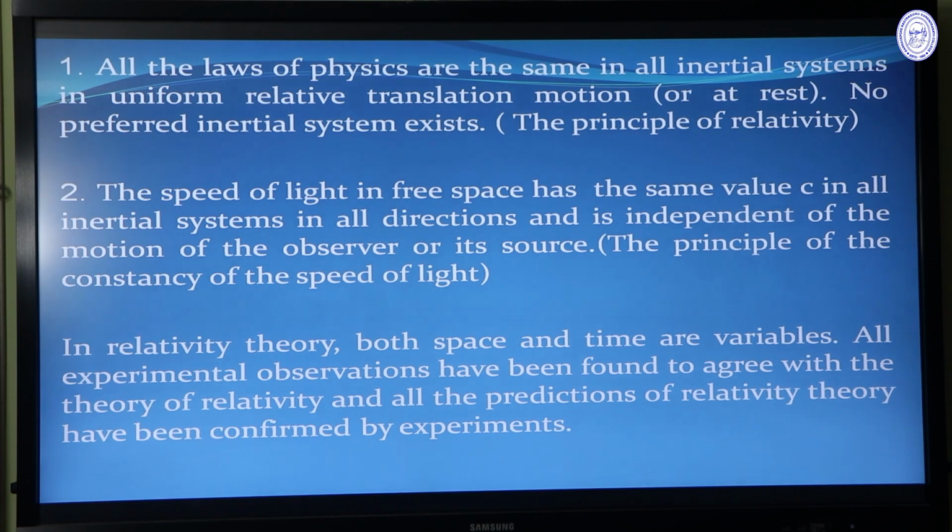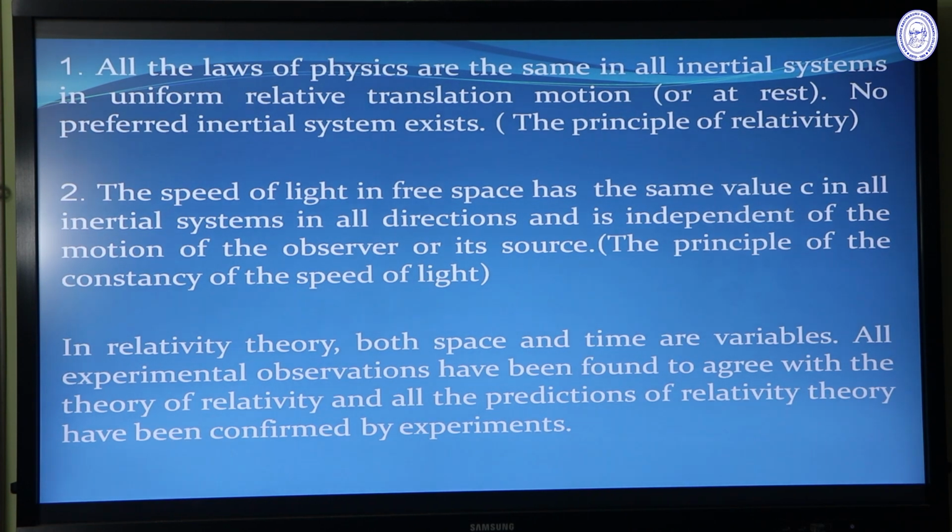S frame was at rest and S dash frame was moving with respect to S frame with velocity v. So both S and S dash frames are the same. The speed of light in free space has the same value c in all inertial systems, in all directions, and independent of the motion of the observer and of its source. This is the principle of constancy of the speed of light.